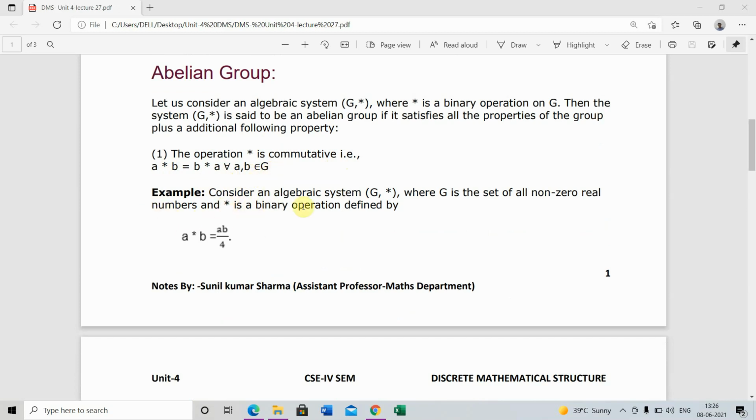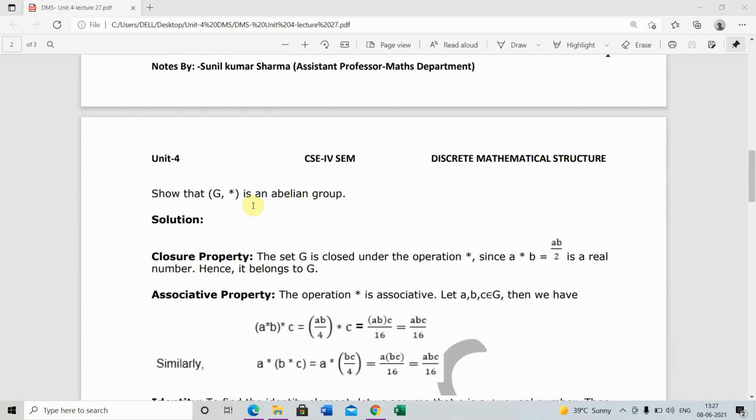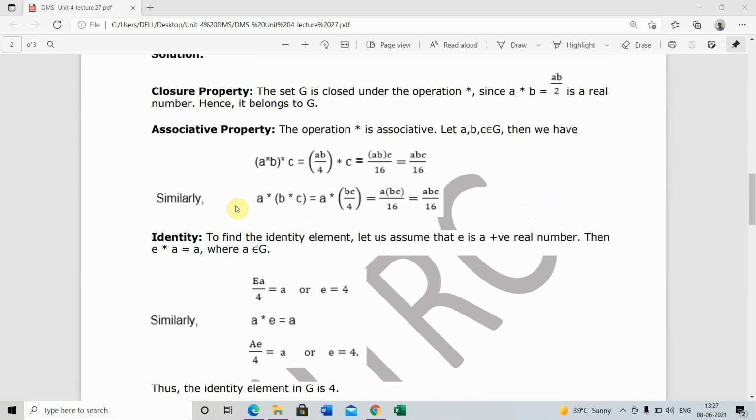Example: consider an algebraic system (G, star) where G is the set of all non-zero real numbers and star is a binary operation defined by a star b equals ab upon 4. Show that (G, star) is an abelian group. First of all, we prove the closure property. The set G is closed under the operation star, since a star b equals ab upon 4 is a real number, hence it belongs to G.